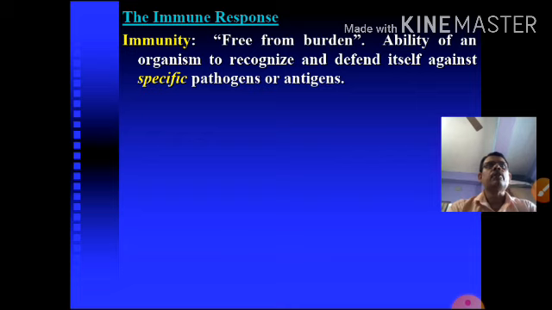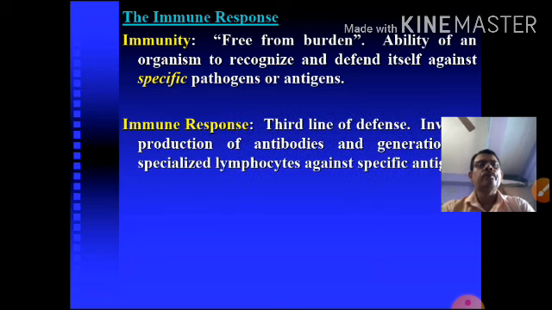It is a preventive action, or the ability of an organism to recognize and defend itself against pathogens or antigens. That means it is the ability to fight against pathogenic microorganisms, antigens or any type of burden. It is called immunity.